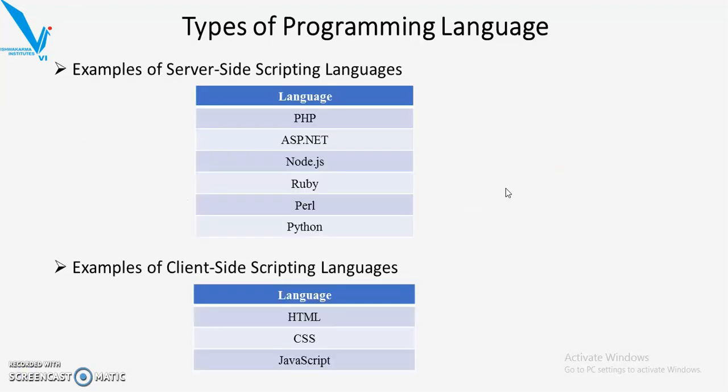Here are some examples of server-side scripting languages: PHP, ASP.NET, Node.js, Ruby, Perl, Python. And for client-side scripting languages, we have HTML, CSS, and JavaScript.